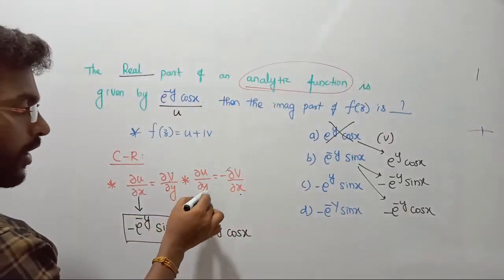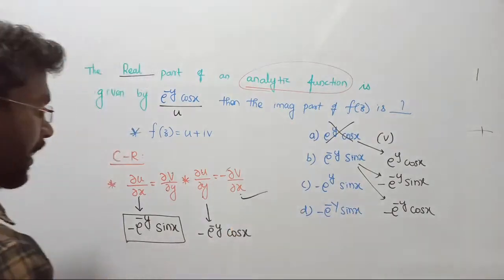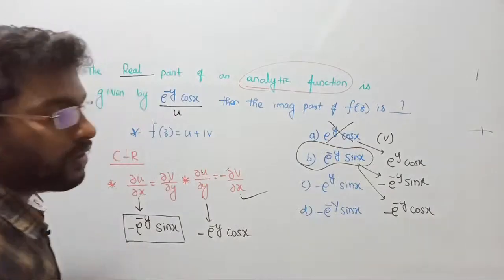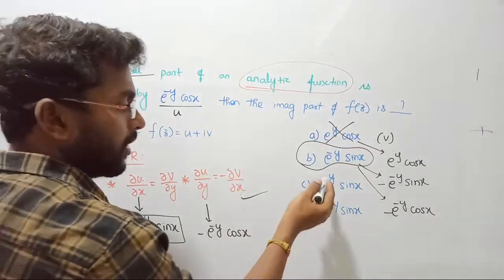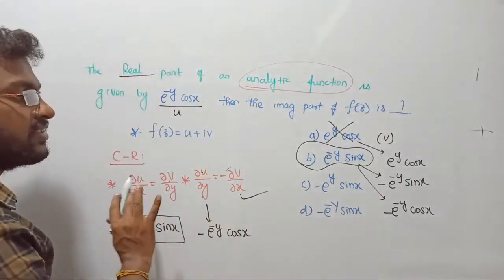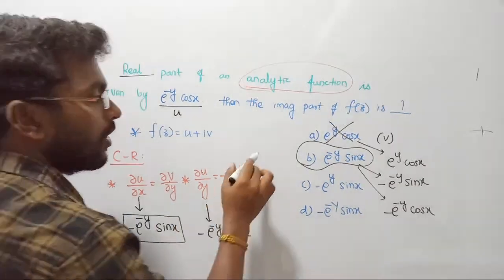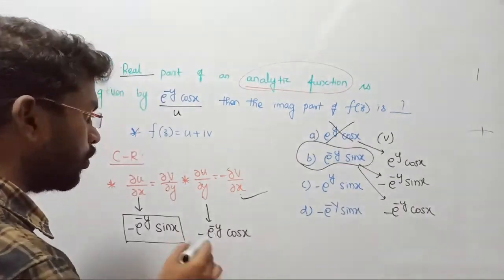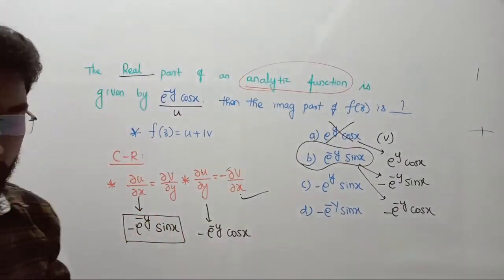So dou u by dou y and minus dou u by dou x are equal, as well as this condition is also satisfied. So the correct answer is option B. See, you cannot expect the same option. If you check any of the remaining ones, this condition will not be satisfied. Only one option will always satisfy this condition. Clear? And I told you there is one more procedure. You can also follow that procedure, right?